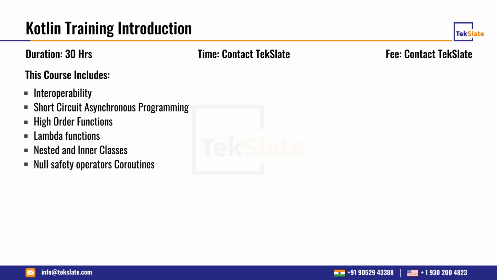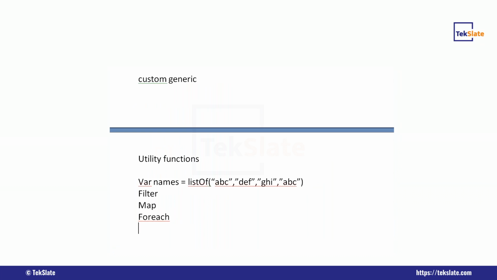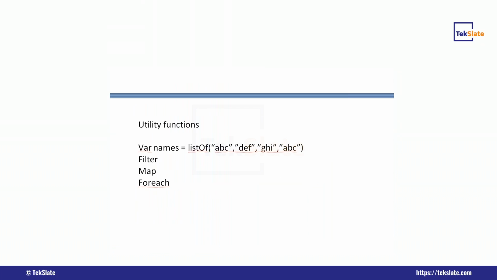Any language, for example Java, supports async programming. Async programming is when you want to work with background operations, such as downloading an image or uploading a file. That is asynchronous, which means you are not doing it on the main thread.